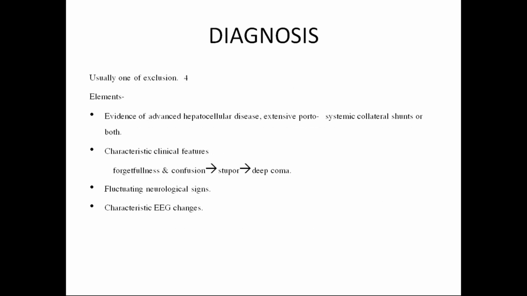Coming to the diagnosis, usually it is one of exclusion, with 4 elements. These 4 elements include evidence of advanced hepatocellular disease, extensive portosystemic collateral shunts, characteristic clinical features like forgetfulness, confusion leading to stupor and then deep coma, and fluctuating neurological signs, and characteristic EEG changes. So clinically these are the 4 elements in the diagnosis.